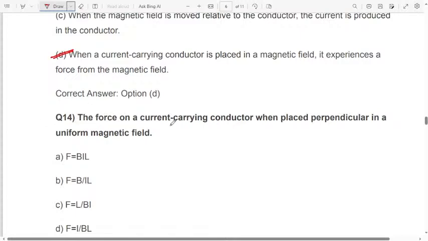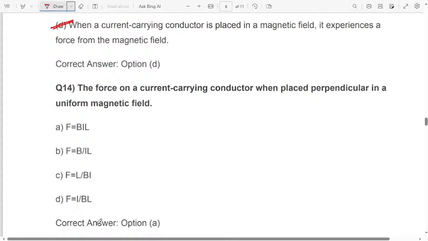The force on a current carrying conductor when placed perpendicular in a uniform magnetic field is: option A, it will be BIL. Option B, it will be B divided by IL. Option C, it will be L divided by BI. Option D, it will be I divided by BL. Which one is the correct one? Option A, force will be equal to BIL.